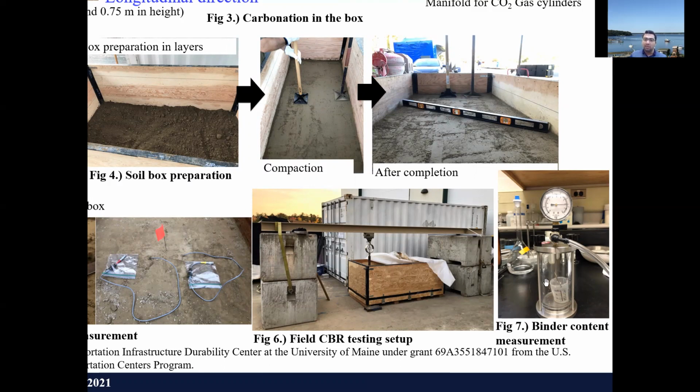Based on that measurement, we can comment on how much gas loss happens, as well as the gas consumption, or the performance of this technique, to determine the amount of calcium carbonate as well as the strength improvement of the soil.